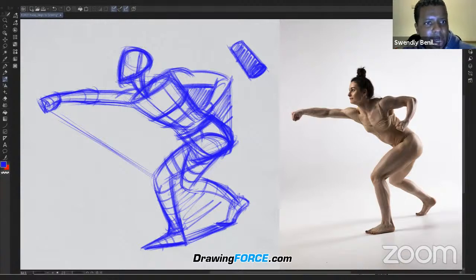And then the cylinder of the neck needs to insert right here on the bottom of the cranium. And then you get a well-structured basis for the head. So this is a good start.